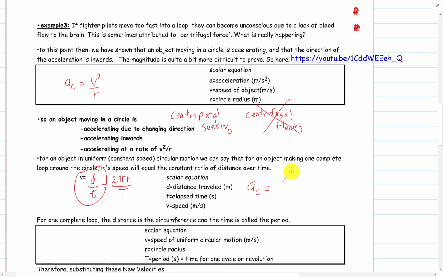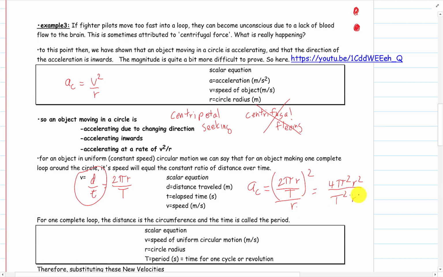AC is equal to v squared, which is 2 pi r over t, the period, squared divided by r. So this is going to become 4 pi squared r squared over period squared divided by r.